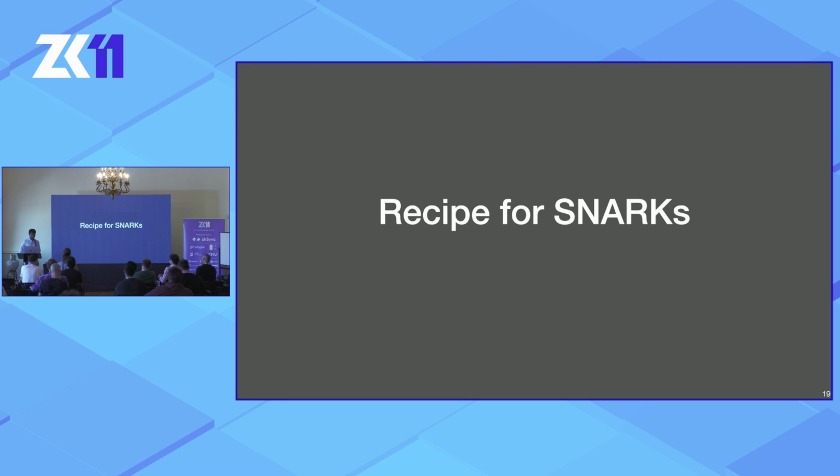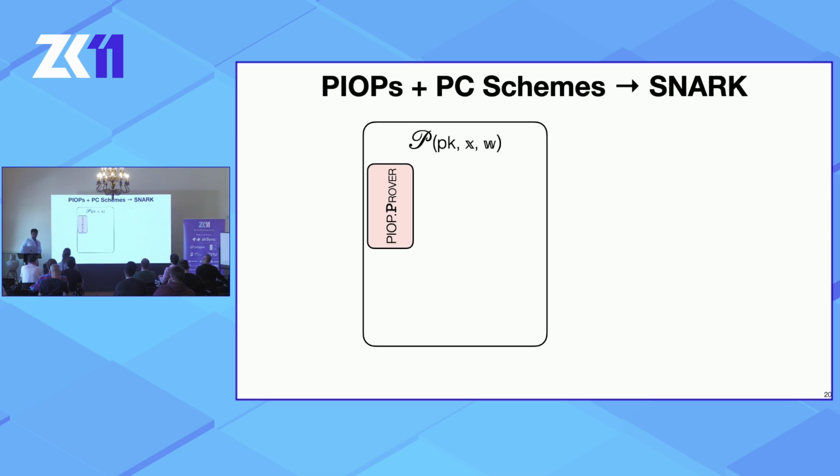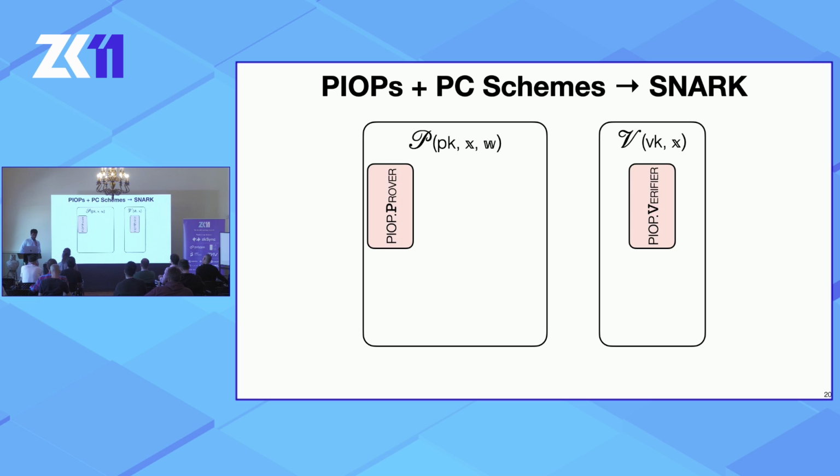But before we do that, let's look at the recipe for SNARKs for people who aren't super familiar with the PIOP plus PC scheme idea. Essentially, the SNARK prover and the SNARK verifier work as follows. The SNARK prover runs this thing called a PIOP prover. It simulates it internally. Essentially, the PIOP prover and the PIOP verifier would interact to convince the verifier of some circuit being satisfiable, or a function evaluating to 1 on those inputs.